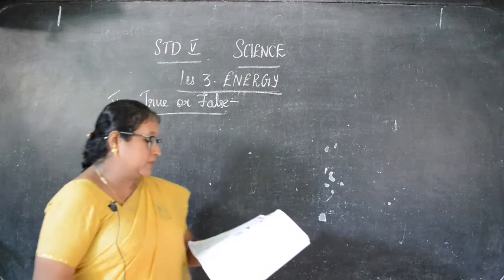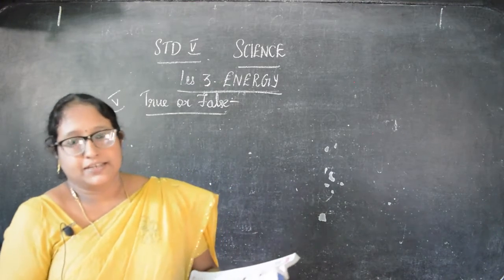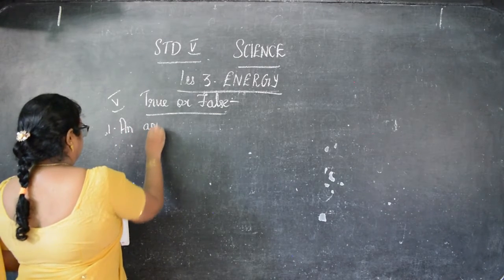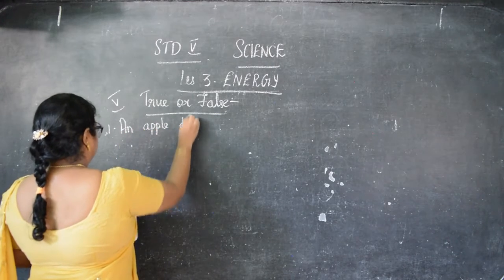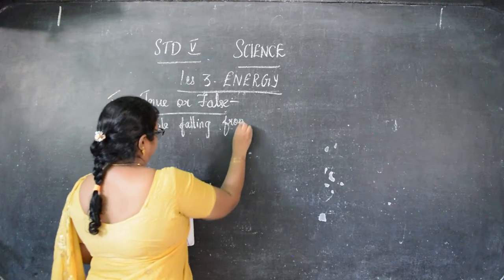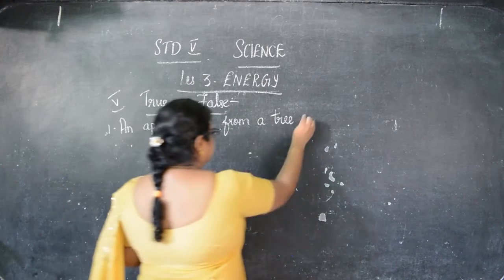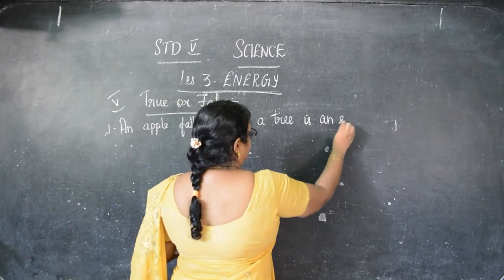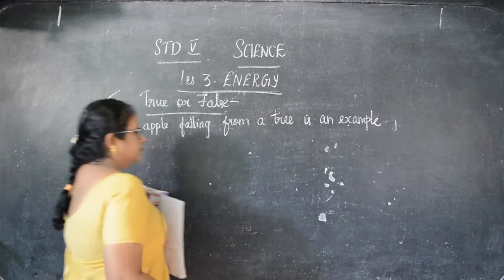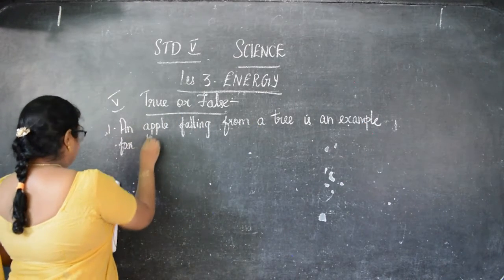So the first one is true. An apple falling from a tree is an example for kinetic energy.